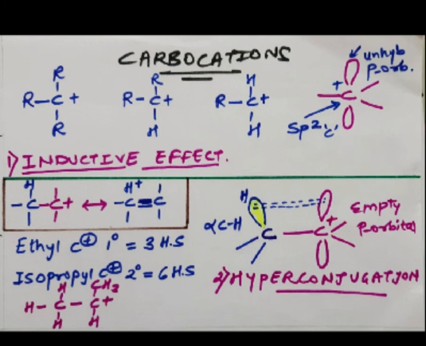And because of this dispersal of the charge around the carbon atom, it will tend to stabilize the carbocation, right? So you have one concept here: the more alkyl groups within the carbocation, the greater the dispersal of the positive charge, and therefore the more stable the carbocation.